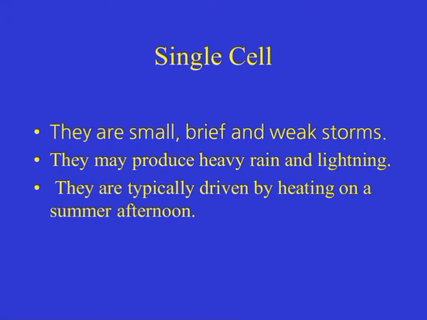Single cell. They are small, brief, and weak storms. They may produce heavy rain and lightning. They are typically driven by heating on a summer afternoon.